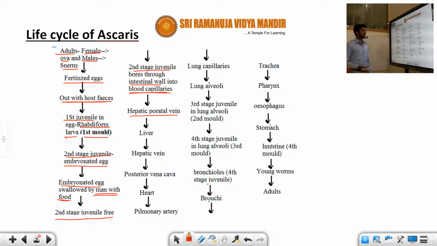The hepatic portal vein connects to the liver, and from the liver to the hepatic vein, from the hepatic vein to the posterior vena cava, from the posterior vena cava to the heart, and from the heart to the pulmonary artery.